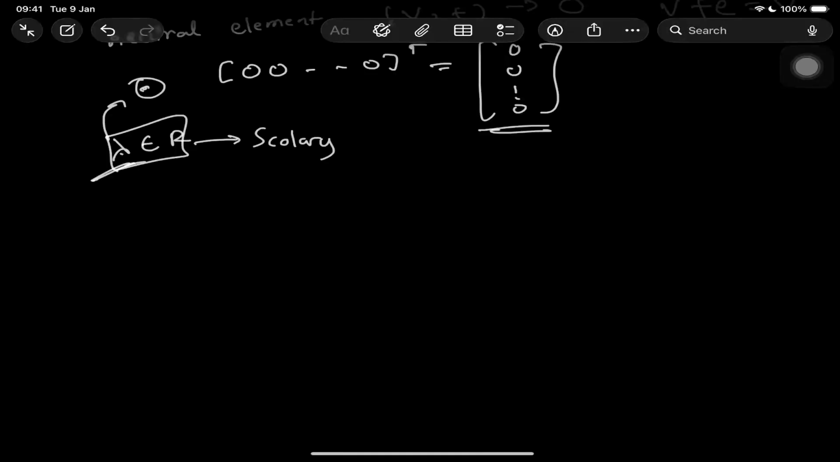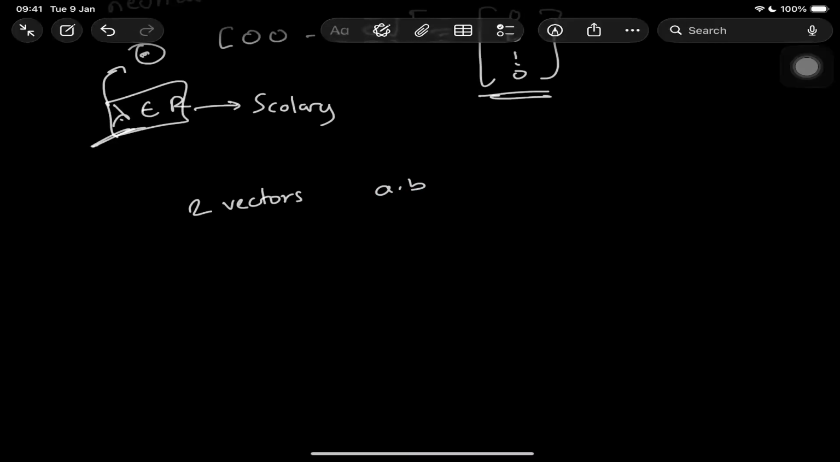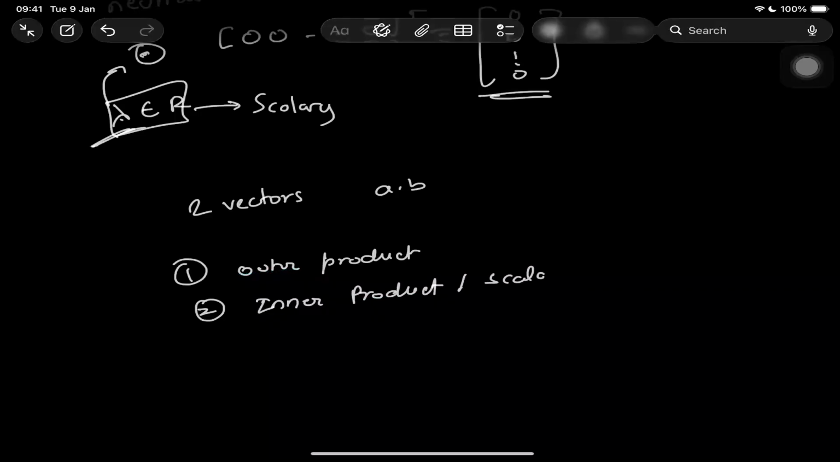Also, there's one thing to note, and that's multiplying two vectors A and B is not defined in standard linear algebra. Why? Because vectors are usually treated as matrices with dimensions, right? And matrix multiplication only works where the dimensions are compatible. So now the two standard vector multiplications: first is the outer product, and second is the inner product, which is also called the scalar or dot product.